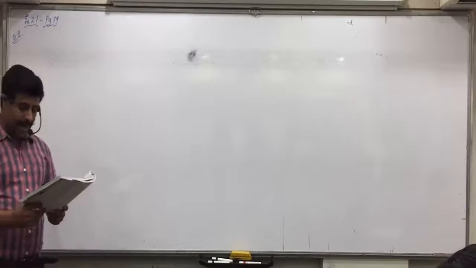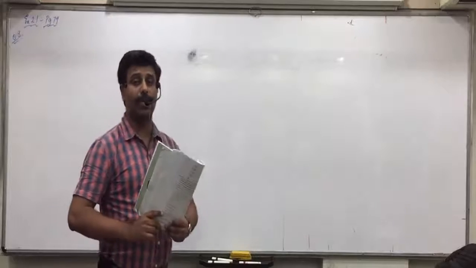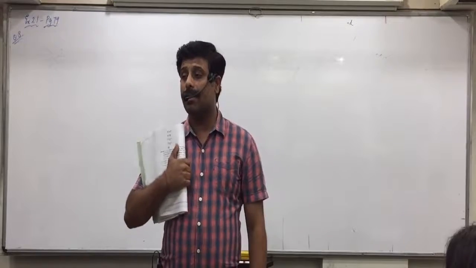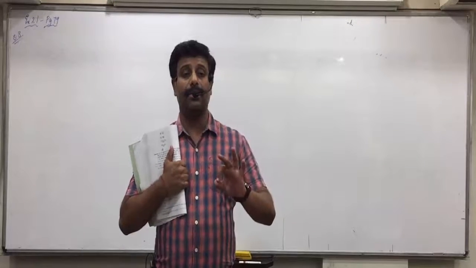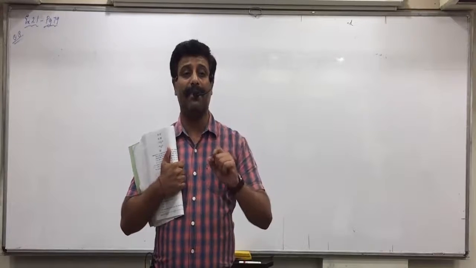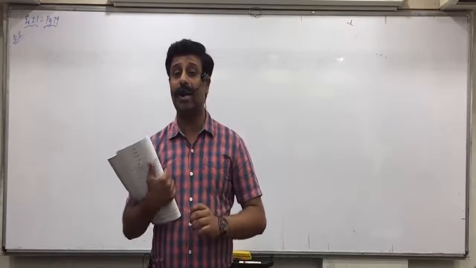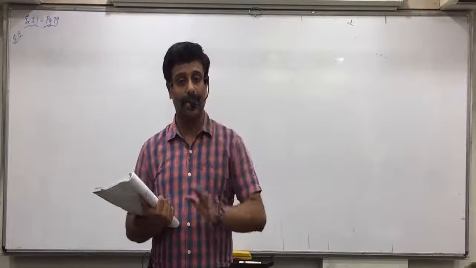Now be attentive. A coin is tossed till either a head or 5 tails are obtained. Now understand this. In the last chapter we did this kind of question, but it was only one condition.